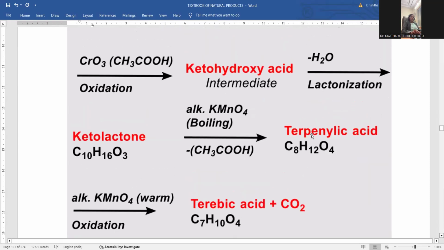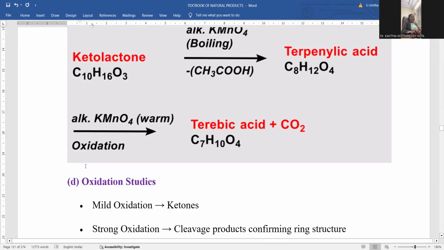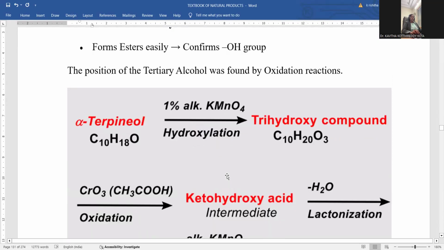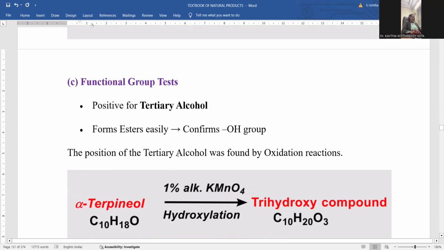That is called terpenoylic acid. Terpenoylic acid is another intermediate generated over there. Alkaline permanganate, again one more mole will be added. Terebic acid and carbon dioxide originated. Carbon dioxide removed means one of the carbons is lost. That's the reason why C8 turned into C7. So C7 carbon formation is possible. This is the way you can locate the position of that alcoholic functional group.